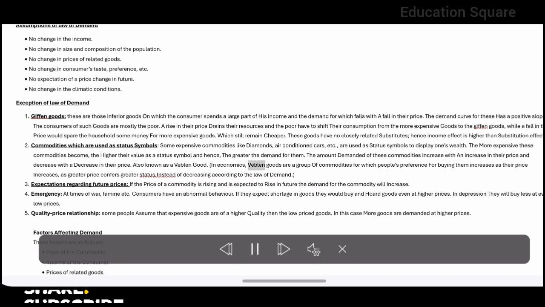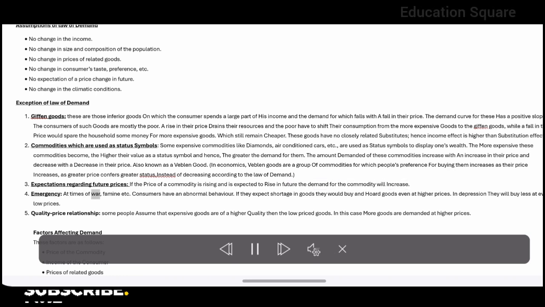In economics, Veblen goods are a group of commodities for which people's preference for buying them increases as their price increases, as greater price confers greater status, instead of decreasing according to the law of demand. Expectations regarding future prices. If the price of a commodity is rising and is expected to rise in future, the demand for the commodity will increase.